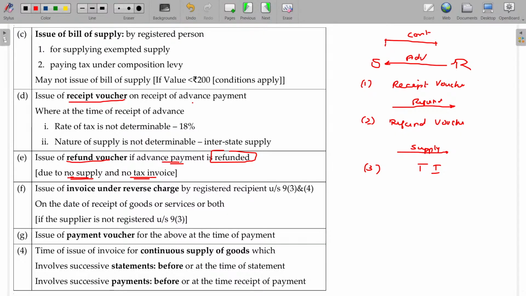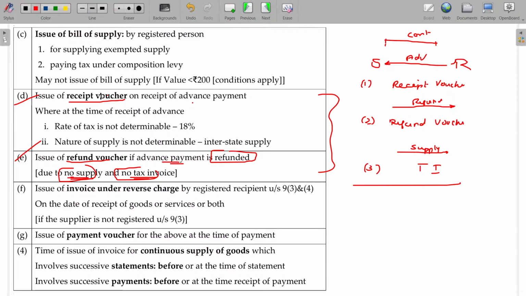Okay, you may have no supply or you no need to issue a tax invoice. In those cases, you have to refund this. Invoice under reverse charge, we'll see later on. This is what about the tax invoice. Okay, these are the 3 scenarios we've discussed here: no supply or no tax invoice. In case of a tax invoice, it will be adjusted with the tax invoice. We have completed D and E.